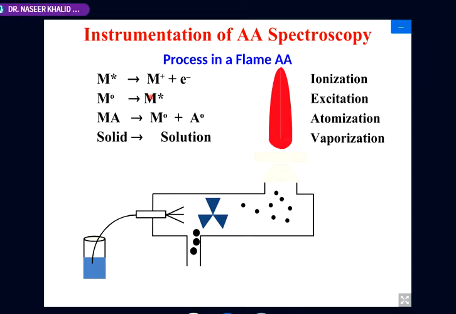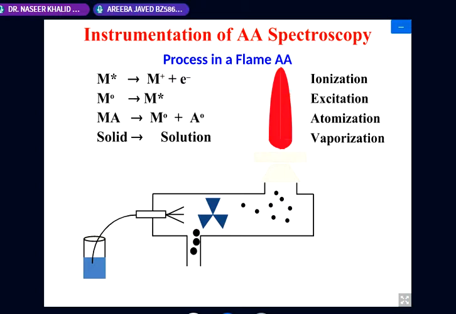Now it is going to be excited, so by the quantitative absorption, and this absorption is directly proportional to the number of atoms. Greater the number of atoms which are being produced within this flame, greater will be the absorption. And further, as the particles are moving from bottom to the top, the temperature increases.